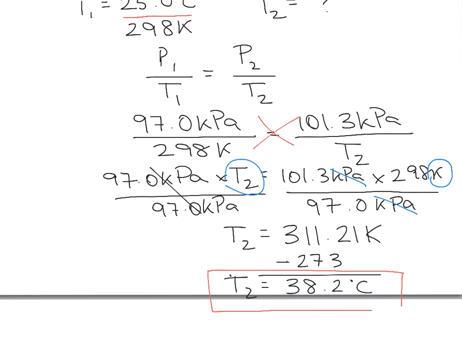So again, if I think about this one in a logical sense, remember we said that the pressure is proportional to the temperature. So if I look back to the starting amounts, I saw that my pressure was increasing going from P1 to P2. So I should see that my temperature is also increasing going from T1 to T2, which I do see here. I started with 25 degrees Celsius and I ended with 38.2 degrees Celsius.